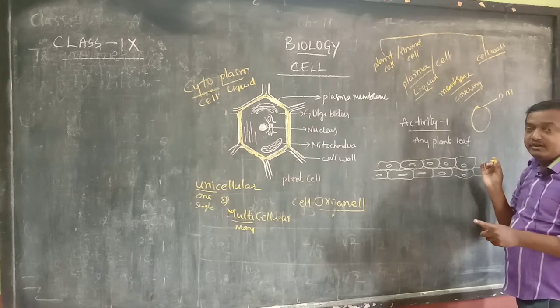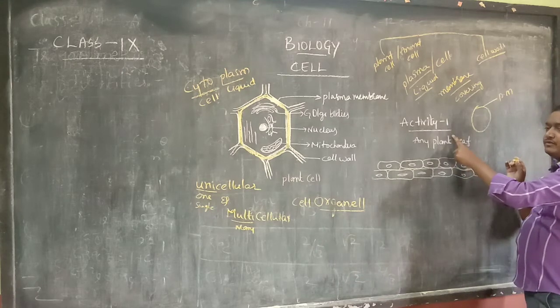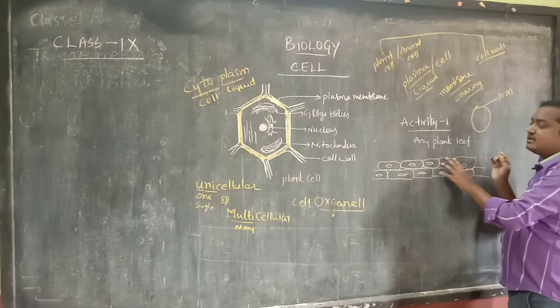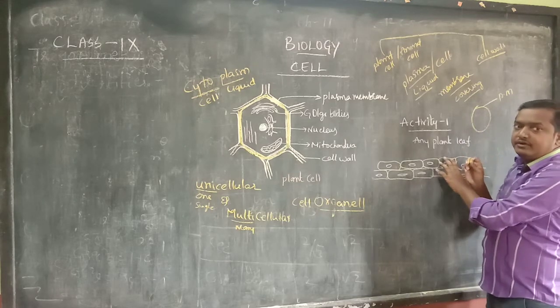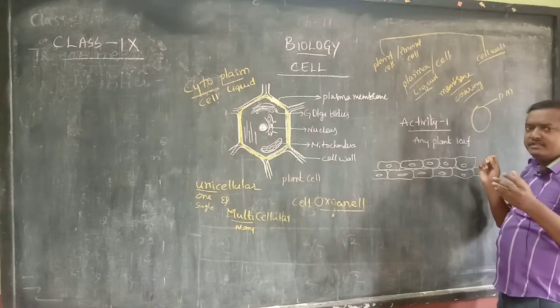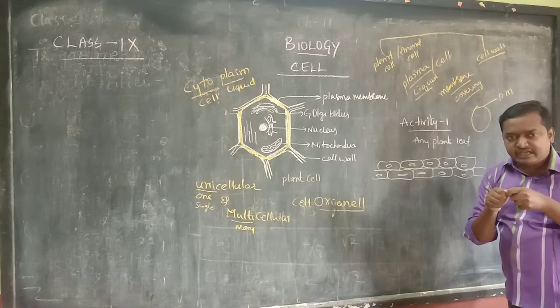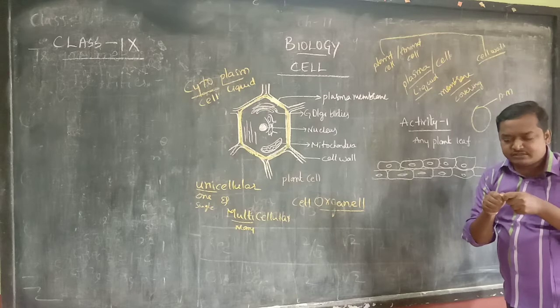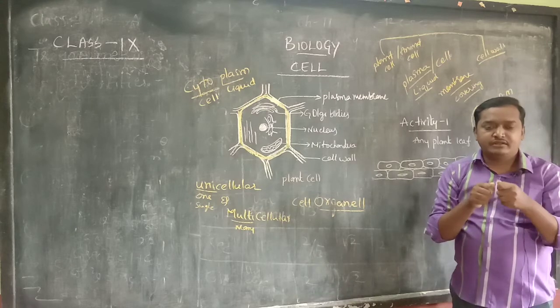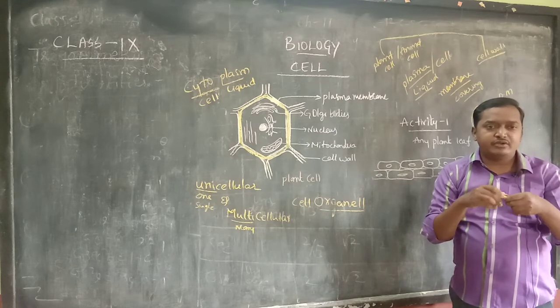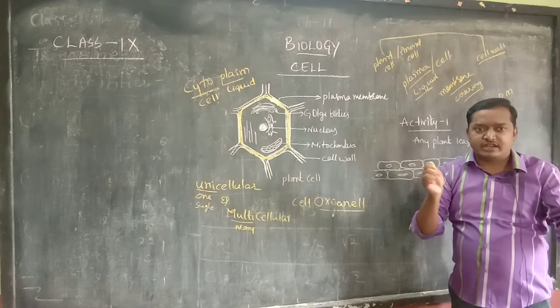You need to remember. So in activity 1 of your textbook, they are asking you to take one Rhoeo leaf or any other leaf. You need to take it into two pieces by a sudden jerk, like this.